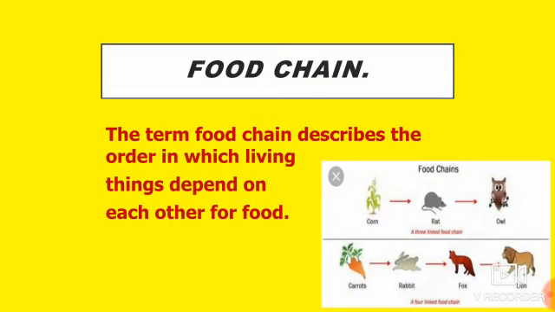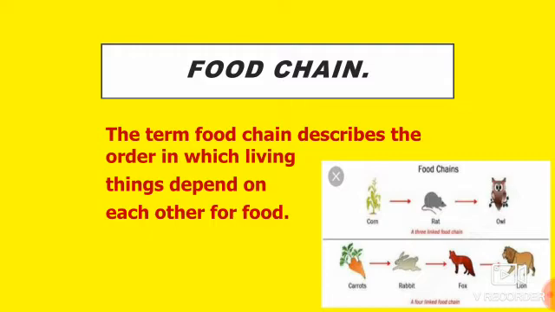Now, what do you mean by food chain? Food chain outlines who eats whom. The term food chain describes the order in which organisms or living things depend on each other for food. Food chain starts with different organisms that make their own food, such as plants. Plants are also known as producers.